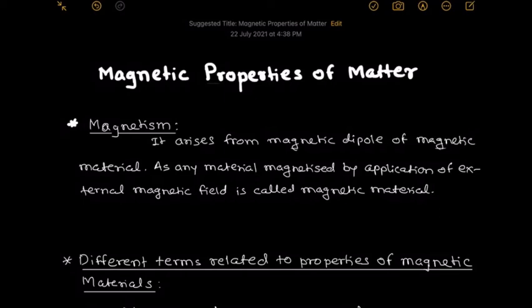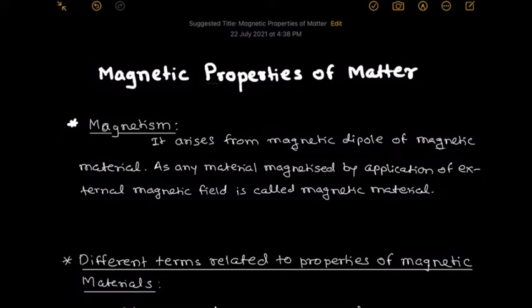Today we discuss another topic, the magnetic properties of matter. In that topic, firstly we must know how the magnetic property arises in the material.